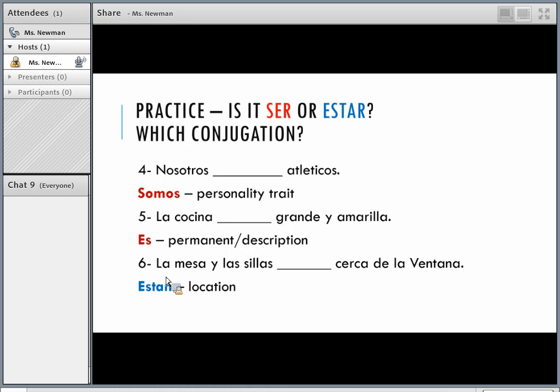Now we have here the conjugation están. Why did we use that? Well, let's look at our subject. We're talking about the table and the chairs. So if we had to replace those words with a pronoun, it would be they. Like, the table and the chairs are brown. They are close to the window, right? So están.